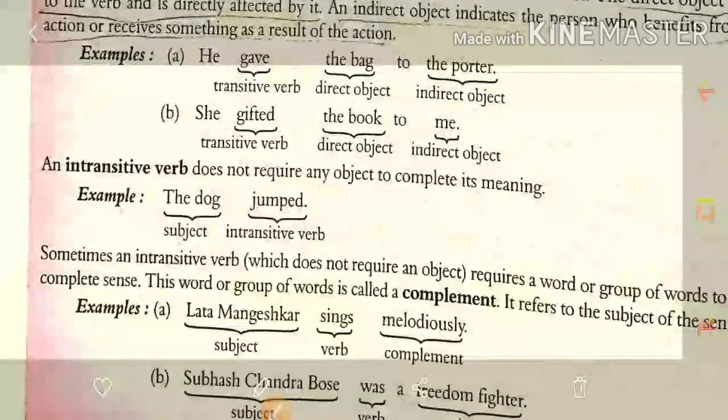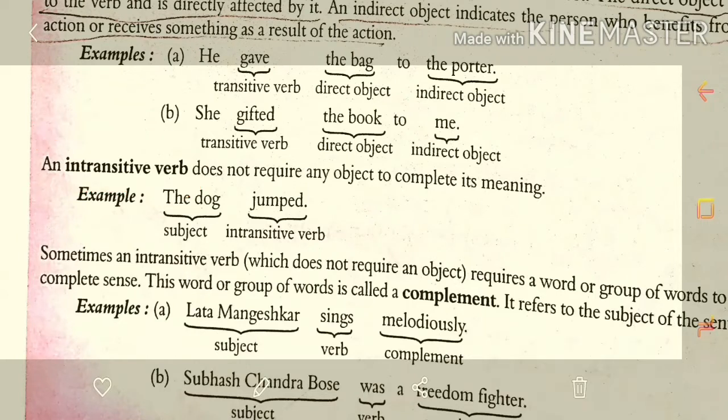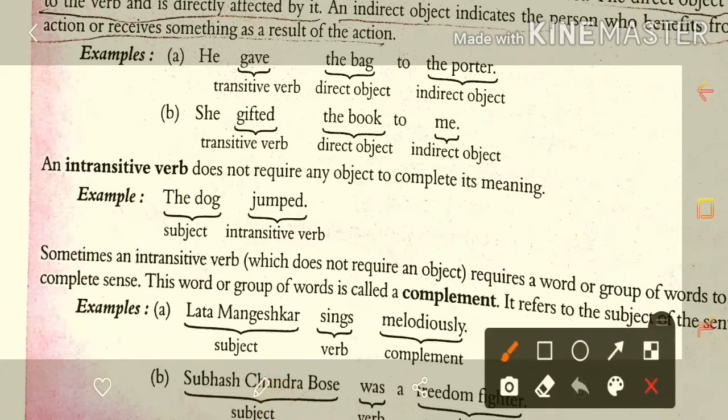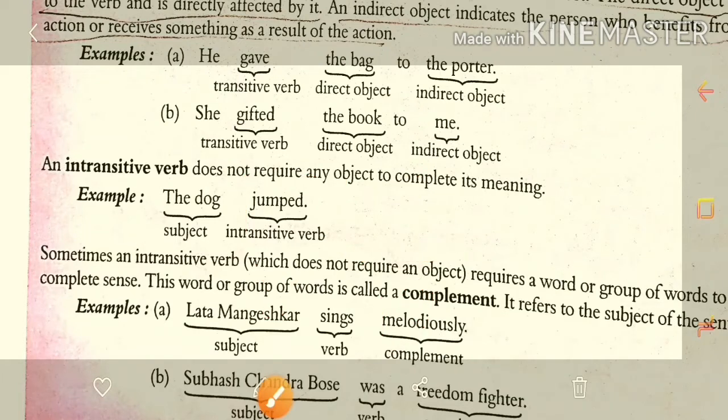Before that we learned about the transitive verb. अब यहाँ पे दिया है intransitive verb. ट्रांजिटिव वर्ब में हमें एंड में ऑब्जेक्ट की ज़रूरत पड़ती है. लेकिन यहाँ पे दिया हुआ जो सेंटेंस है: The dog jumped. Now jumped is the verb and after that there is no object. लास्ट में कोई ऑब्जेक्ट है क्या? नहीं है. So here with the verb only they can complete their meaning.